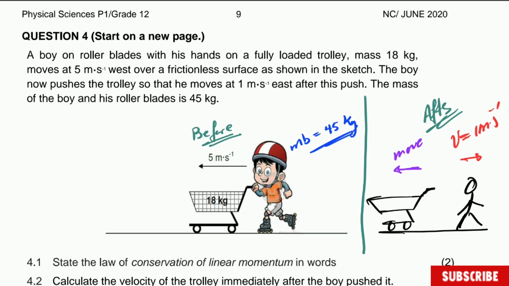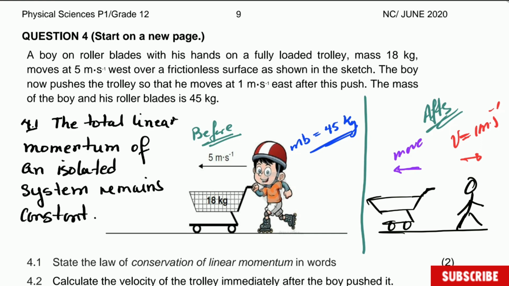Question 4.1, state the law of conservation of linear momentum in words. So this law of conservation of linear momentum states that the total linear momentum of an isolated system remains constant. In other words, it means that the total change in momentum, not mechanical energy, momentum, the total change in momentum is equal to 0.